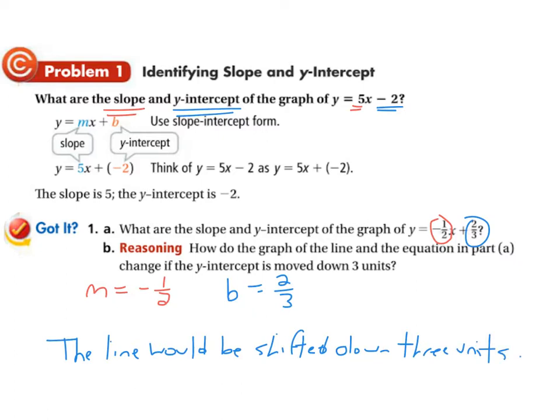Okay. And how would the equation change? Well, the equation would change from the y-intercept being -2 to the y-intercept being -5. So it would then be y equals 5x minus 5. Okay. And that's modifying that equation by shifting it down 3. Okay. There you go.